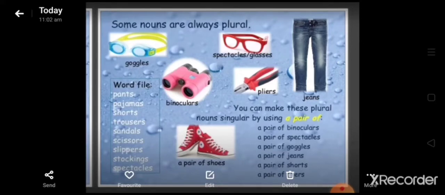These words you have to learn, because without learning you cannot write. You can make these plural nouns singular by using a pair of binoculars, a pair of spectacles, a pair of goggles, a pair of jeans, a pair of shorts, a pair of scissors.